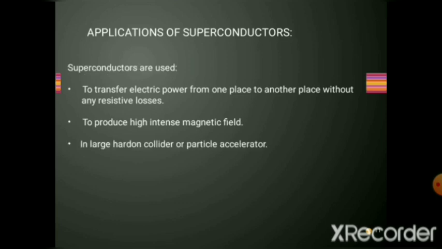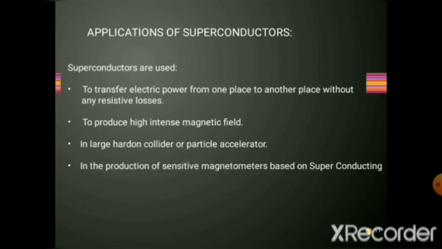And here we can see a particle accelerator, which is known as the Hadron Collider. In the Hadron Collider, we use superconductors. Superconductors are also used in the production of sensitive magnetometers based on superconducting quantum interference devices. We call these devices SQUIDs. By using these devices, we can produce sensitive magnetometers.